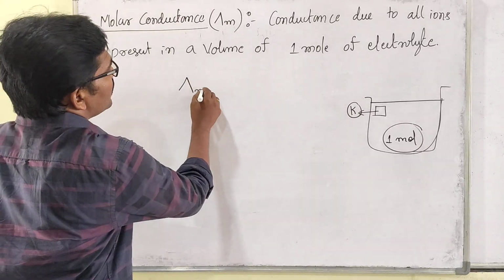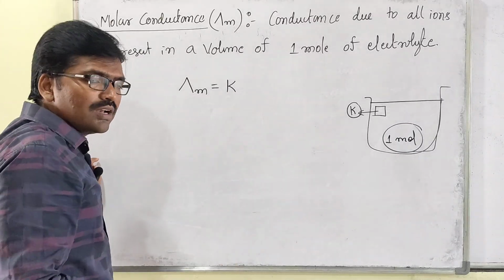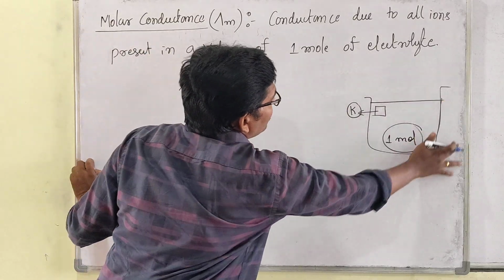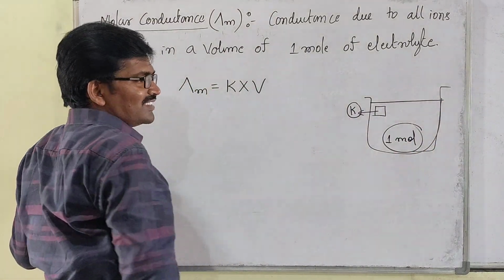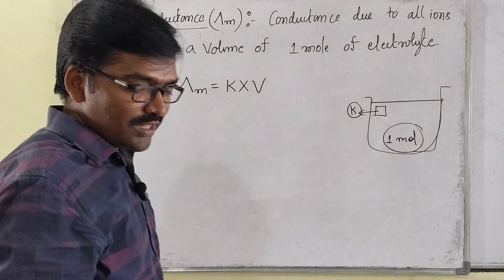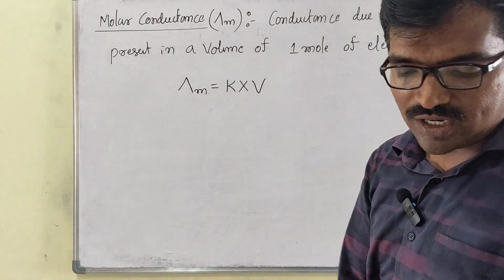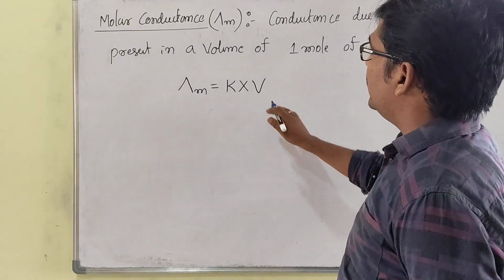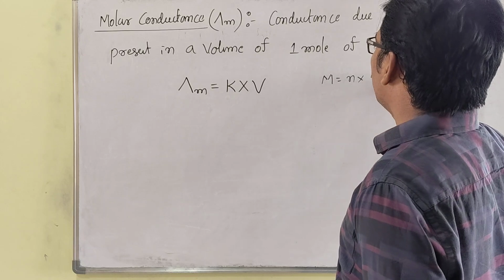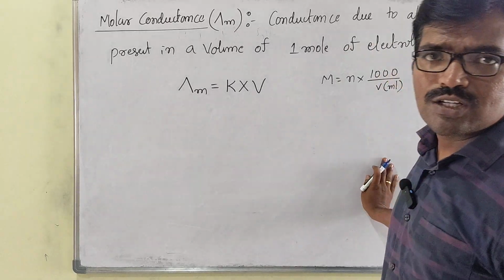Molar conductance equals K, the conductivity within the centimeter cube, into V, the total volume. So molar conductance can be taken as K into V. Now for V, from the molarity: molarity equals number of moles into 1000 divided by volume in milliliters. Milliliters is nothing but centimeter cube.